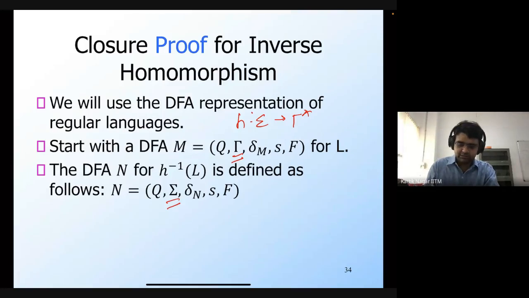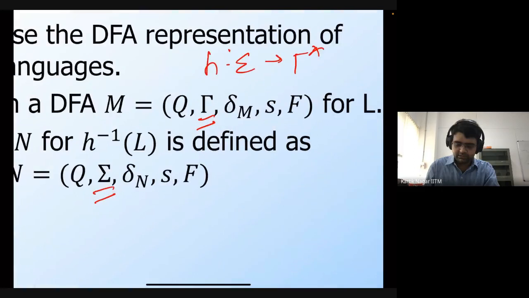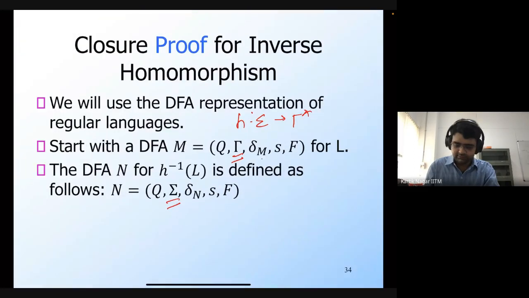The transition function is different, so we have delta N. Its signature is also going to be different. Here delta M was from Q cross gamma to Q, whereas here it is going to be from Q cross sigma to Q. It has the same start state and the same set of final states.